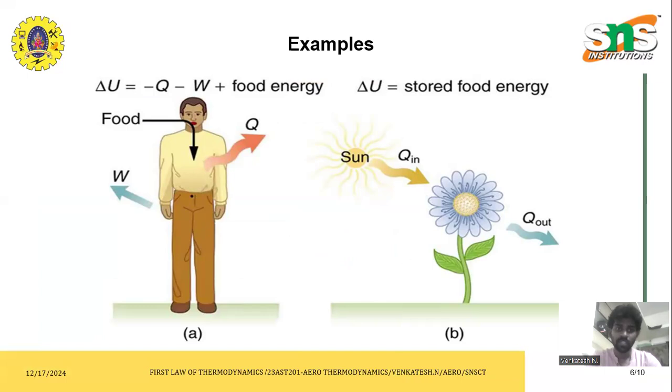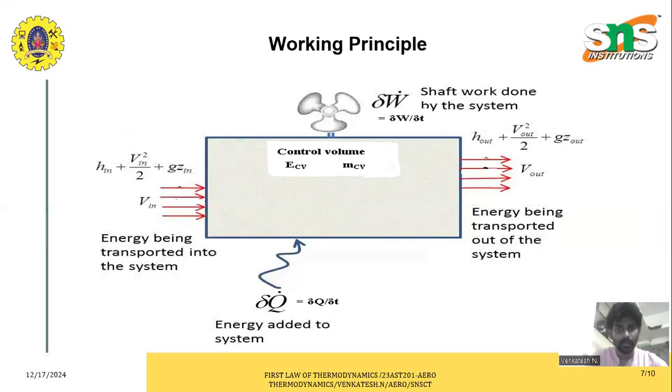An example of the first law of thermodynamics is del U equals Q minus W plus food energy. Here del U is stored as food energy, with respect to the work done and the heat supply, and the sun with respect to the heat supply and the heat out of the sources. So these are two examples, human resources and a power plant, for the first law of thermodynamics.